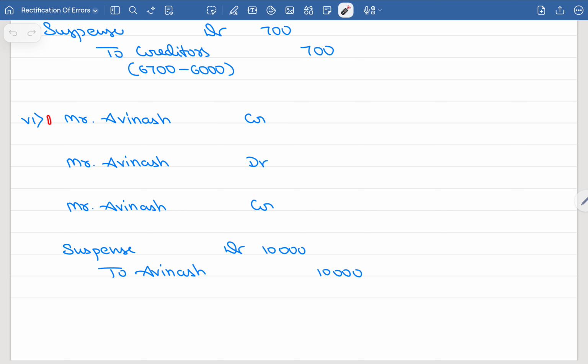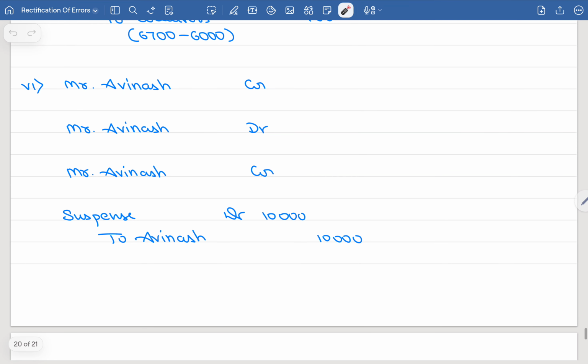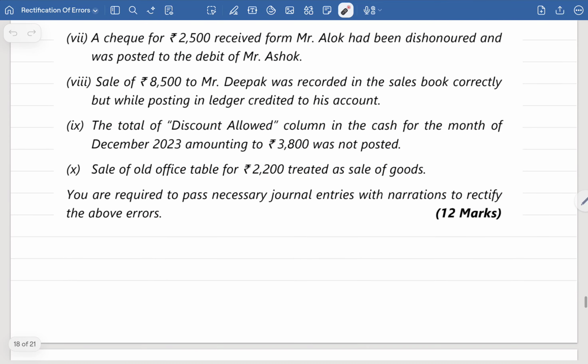Now entry number 1 plus entry number 3. Avinash account is credited once, Avinash account is credited twice. So two Avinash account 5,000, 5,000 I can write, or else combined as one: Avinash account entire 10,000 will be credited. None of the accounts is available for debiting, so I will use the suspense account. Easy entry.